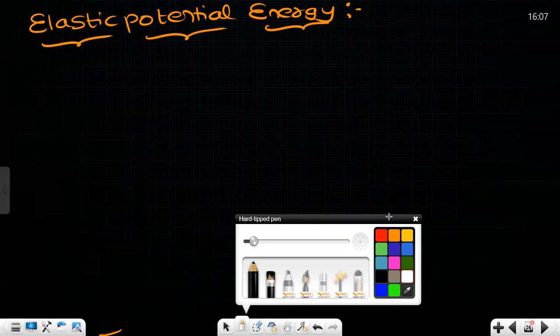Sir, I'm doing some work. Correct. That means you are using your energy to do work upon the spring. That work, whatever you are doing on the spring, the spring is storing in itself as elastic potential energy. When you leave the spring, immediately you can see the spring bouncing back with some velocity, correct? Yes, sir. From where is it getting that velocity? Because you have done some work, that work is getting stored as potential energy. That potential energy is getting converted into kinetic energy. Is that clear? Yes, sir.